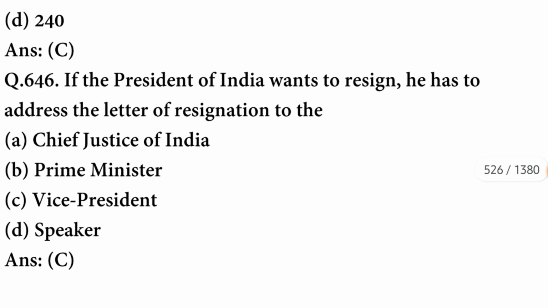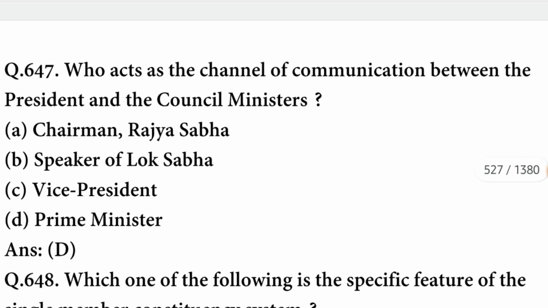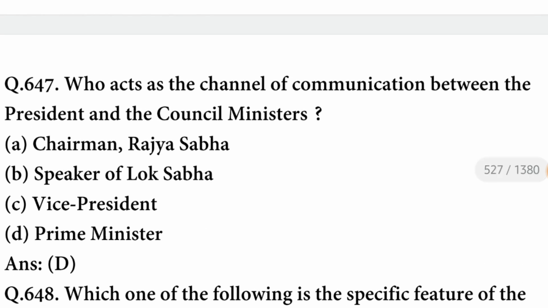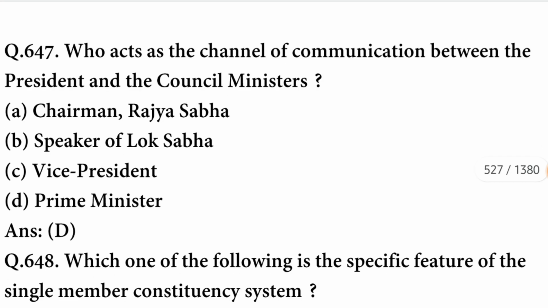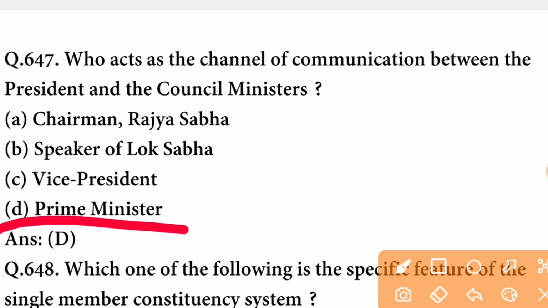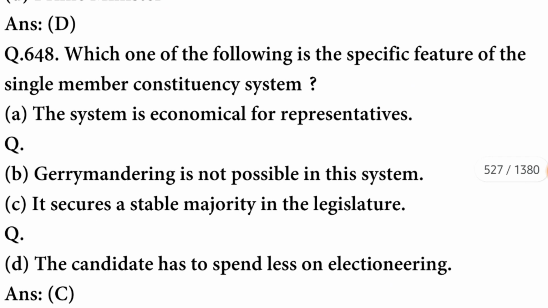If the President of India wants to resign, he has to address the letter of resignation to the Vice President, who acts as the channel of communication between the President and the Council of Ministers. The channel is the Prime Minister. The option is correct. Which one of the following is the specific feature of the single member constituency system?